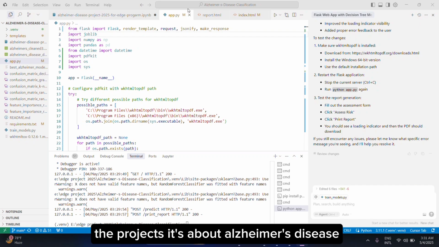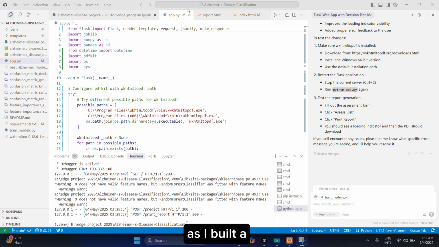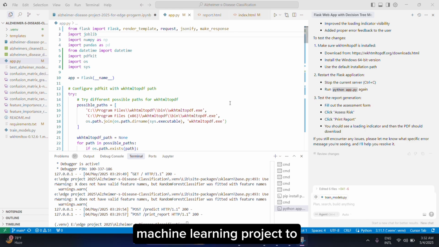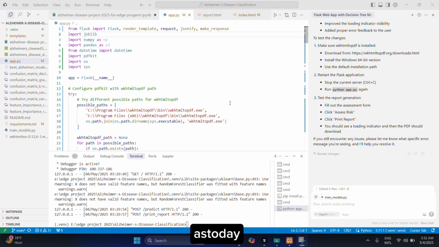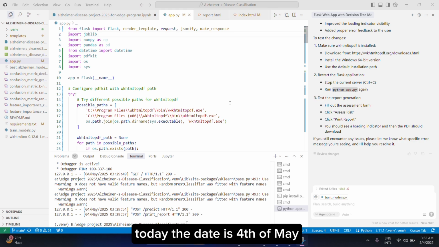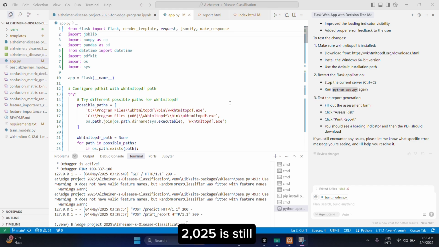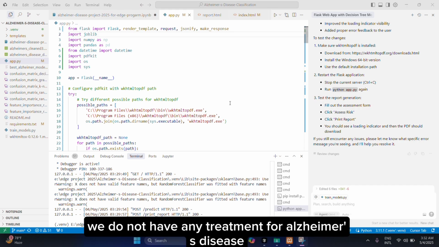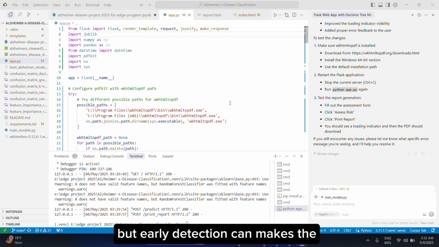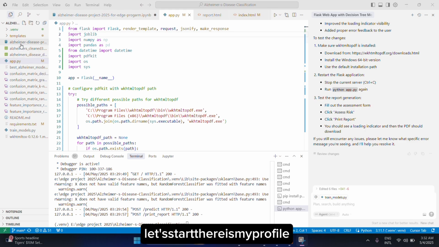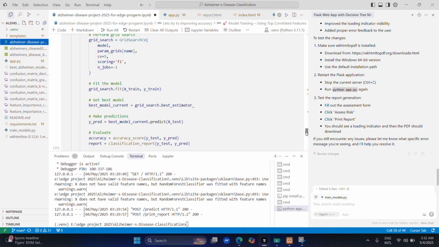The project is about Alzheimer's disease classification. I built a machine learning project to identify Alzheimer's disease. As today's date is 4th of May 2025, we still do not have any treatment for Alzheimer's disease, but early detection can make life easier for Alzheimer's patients. So let's start. This is my notebook file